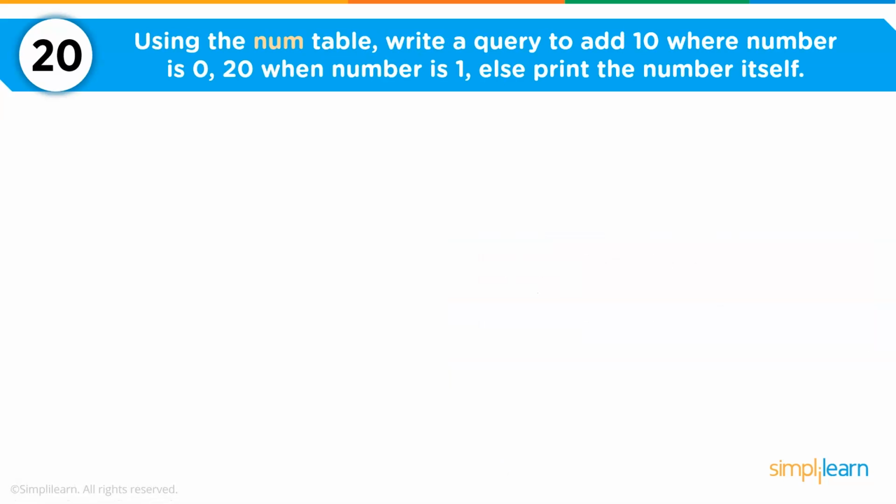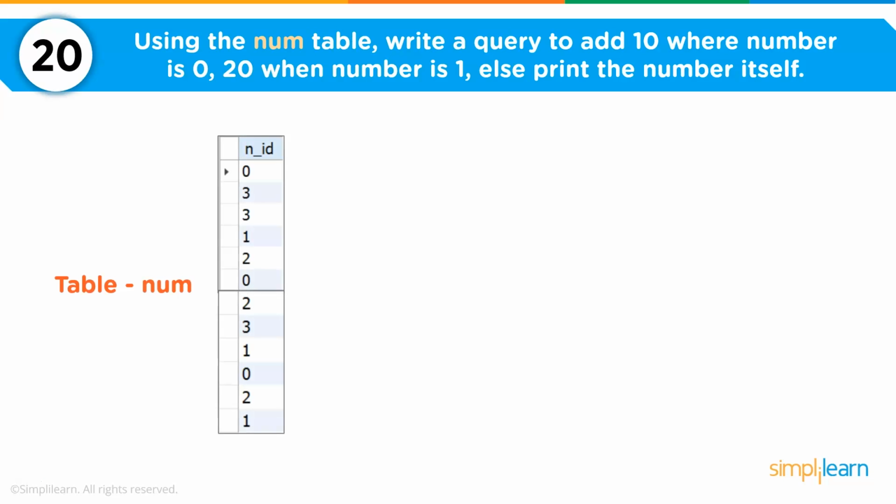Coming to the next question. The question is, using the num table, write a query to add 10 when number is 0, 20 when number is 1, else print the number itself. So you can see here I have my table called num and it has just one column which is num ID or number ID. We have some numbers here and from these numbers I want to add 10 if the number is 0, 20 if the number is 1, else I would print the number itself.